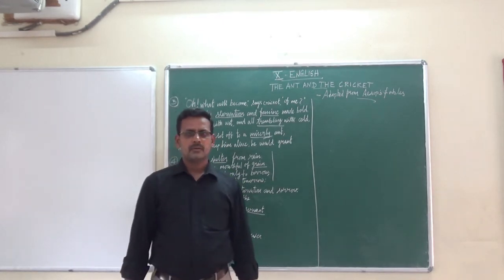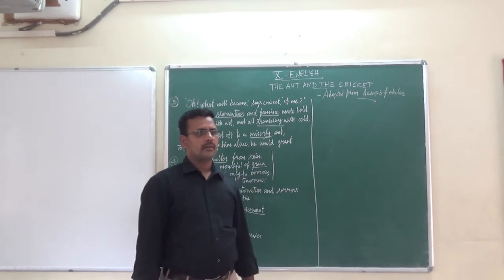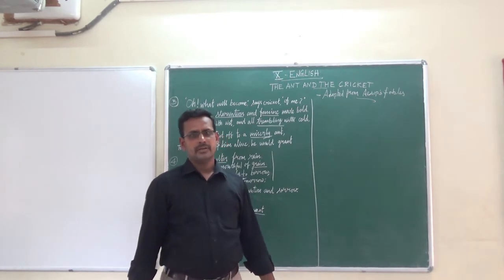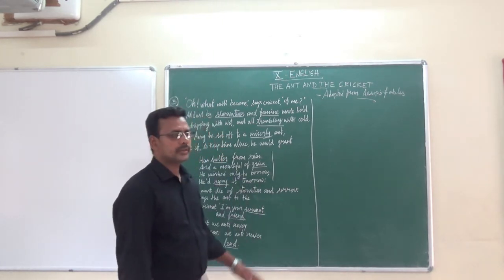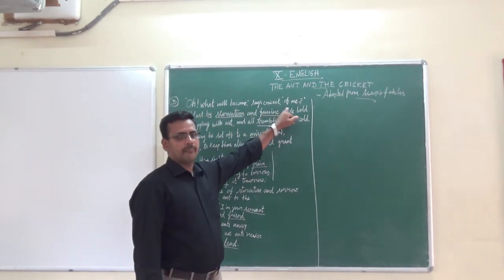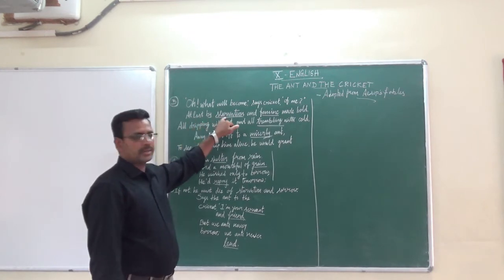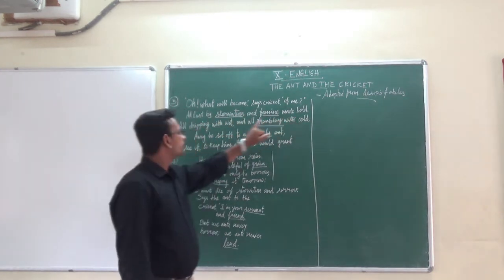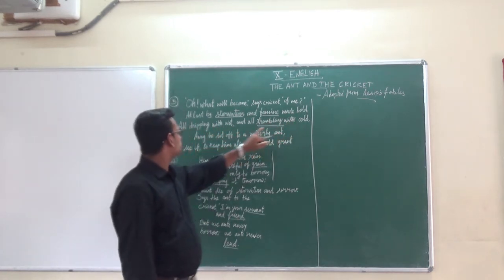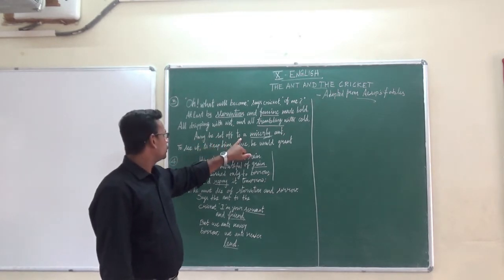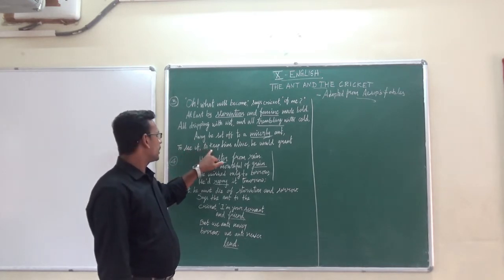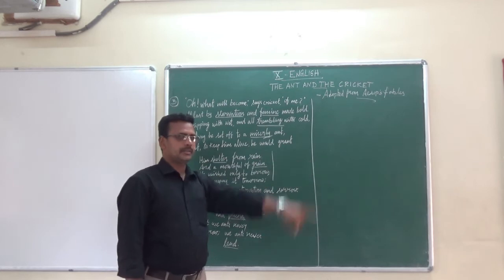In the previous stanza, we saw the cricket found nothing in his cupboard and it felt very sad for its grain. Okay, so here in this stanza: "Oh, what will become, says cricket, of me? At last by starvation and famine made bold, all dripping with wet and all trembling with cold. Away he set off to a miserly ant, to see if to keep him alive he would grant."